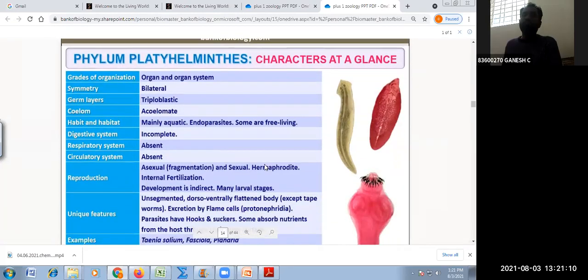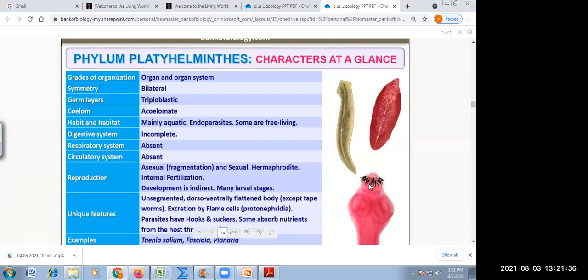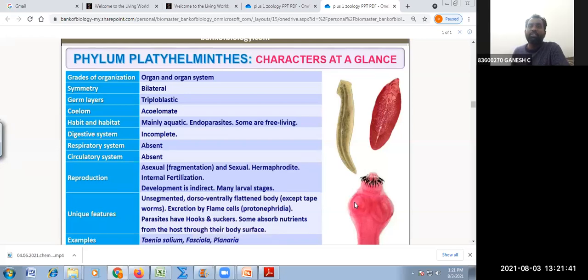Coming to the summary of what we learned today about platyhelminthes. They show organ or organ system level of organization, and they have bilateral symmetry. They are triploblastic, with three germ layers, they are acoelomate, mostly aquatic, and also endoparasites. Endoparasitic forms of platyhelminth possess hooks and suckers. Respiratory system and circulatory system are absent. The asexual mode of reproduction is by fragmentation.